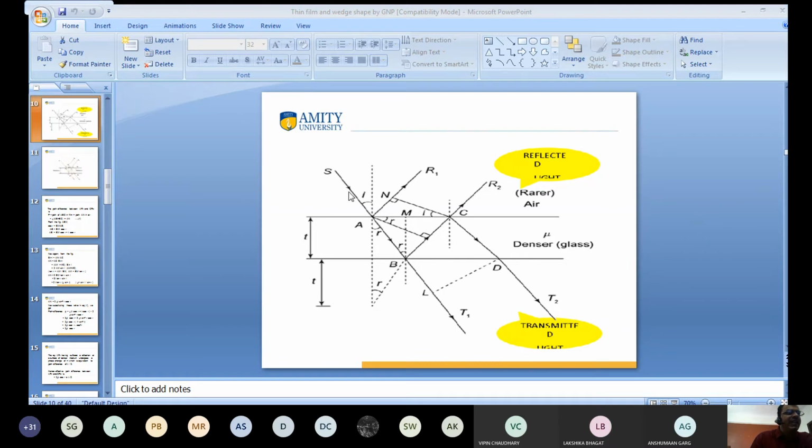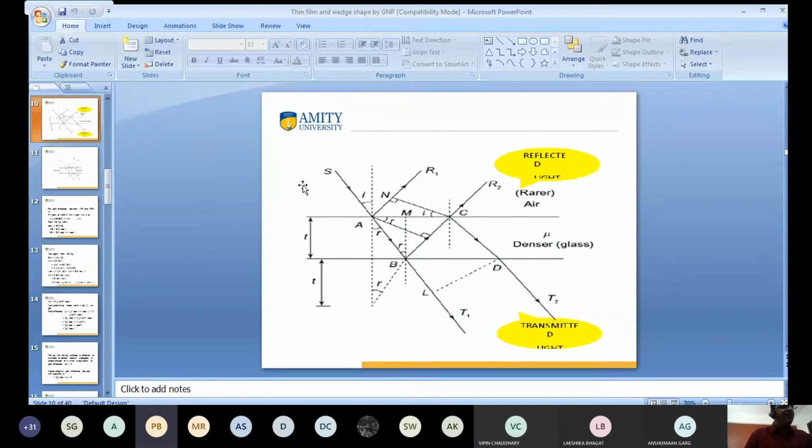I want to consider this figure. Seen here? Triangle ANC. What is the value of sin i? I want to calculate the value from sin i, this angle ACN. It is AN upon AC.